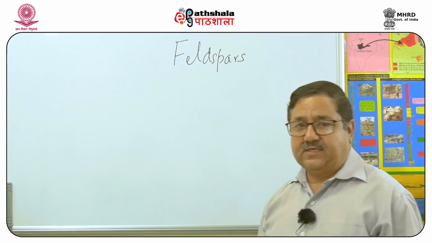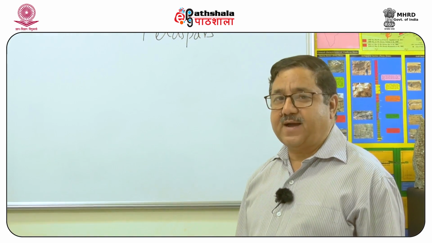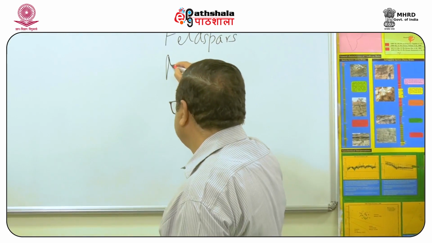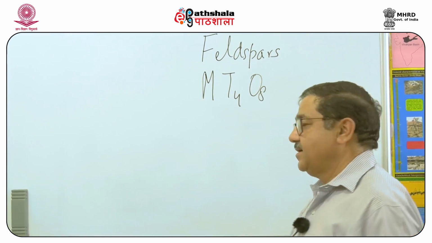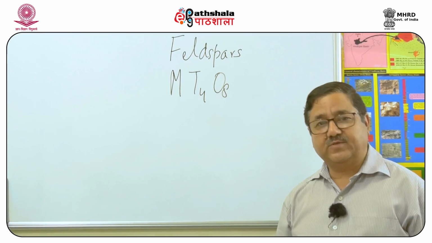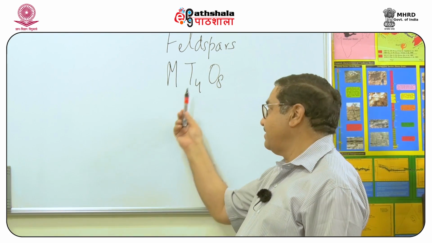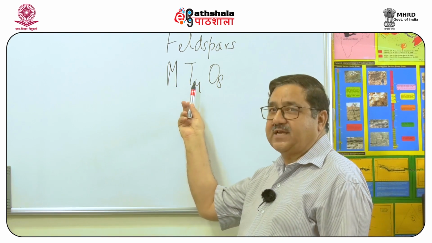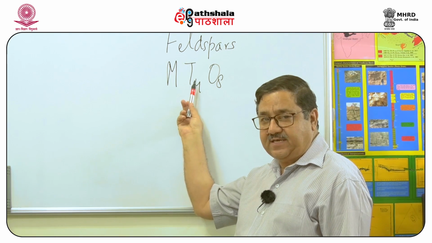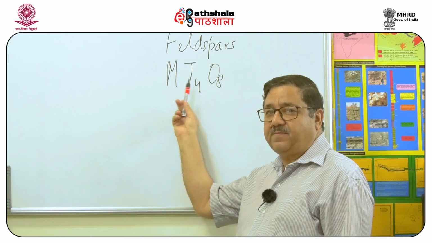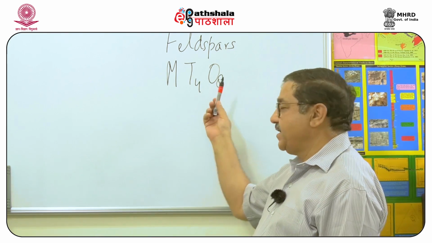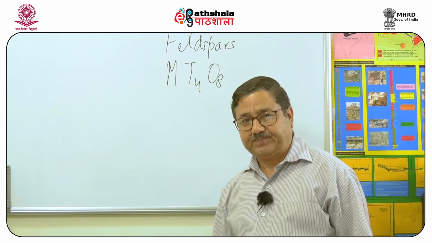Okay, we are back in the classroom and we are going to talk about feldspars. The general formula of feldspars is MT4O8, which means that there are 5 cations, which are represented here by T and M: 4 T cations and 1 M cation, so 4 plus 1, 5 cations for 8 oxygens.